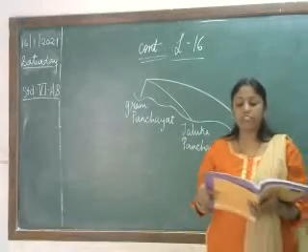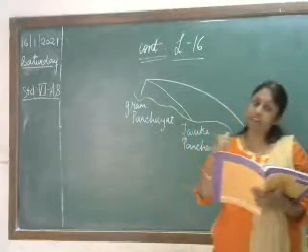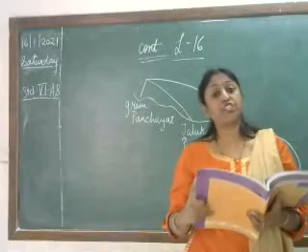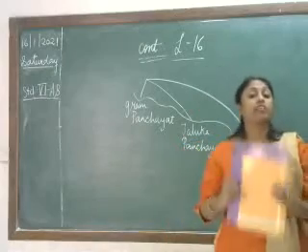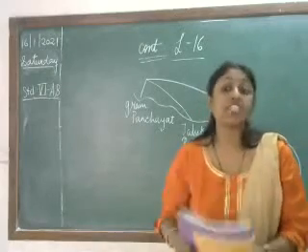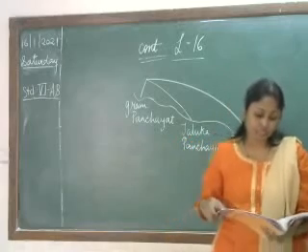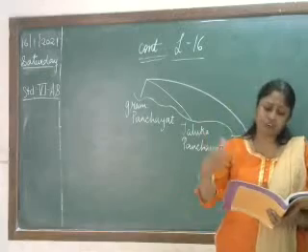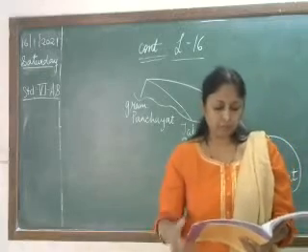The head of the corporation is called the mayor. The head is known as mayor. There are 8 corporations in Gujarat. Remember, how many corporations are there? 8 corporations in Gujarat. Now, composition. Composition means the formation.